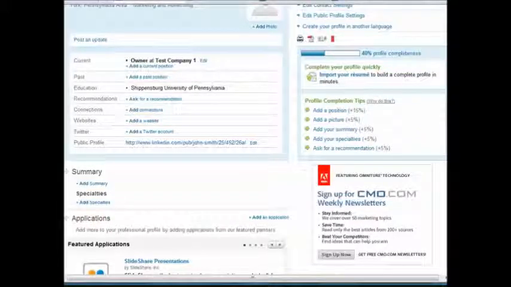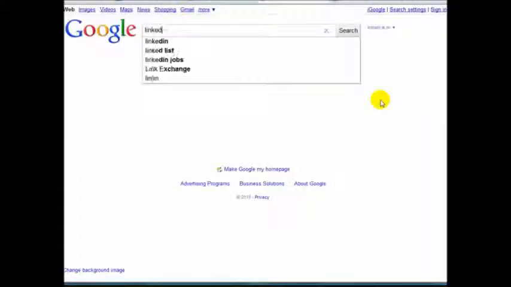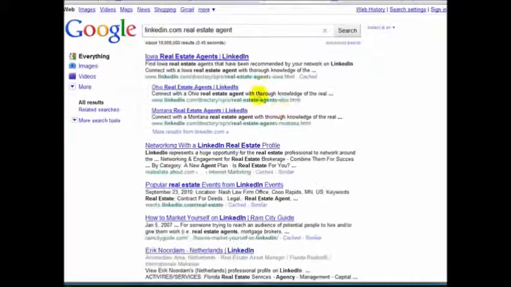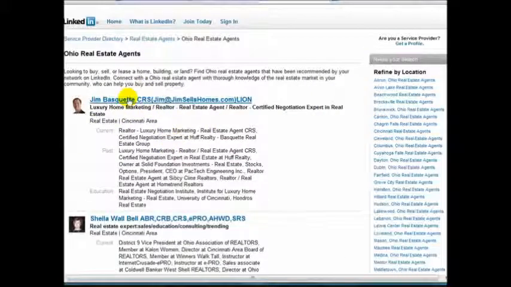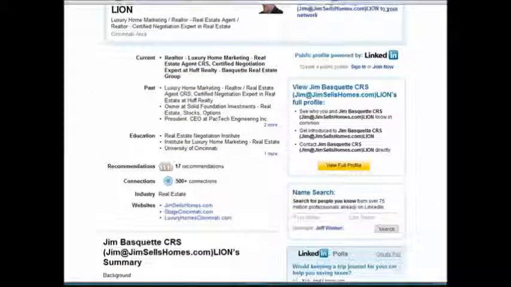You could probably already have an idea of those kinds of things, but again, if you don't, one good thing to do is to go, like we talked about before, and learn from the best. I'm using Google to search here, linkedin.com real estate agent. Let's go ahead and go back to the real estate example. If you're not sure what to put for all these different things, look at what other people put. You can see that here's a realtor, and for current, these are the things that he's currently a part of. These are things that he put down for his past, and then also the education. And this gives people a glimpse.